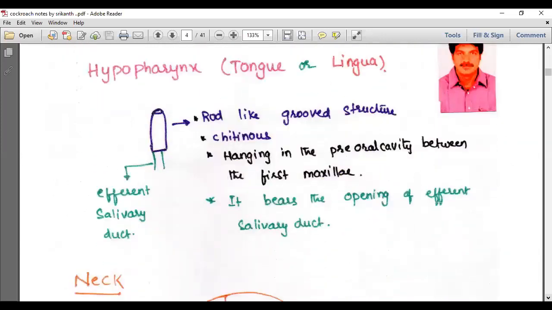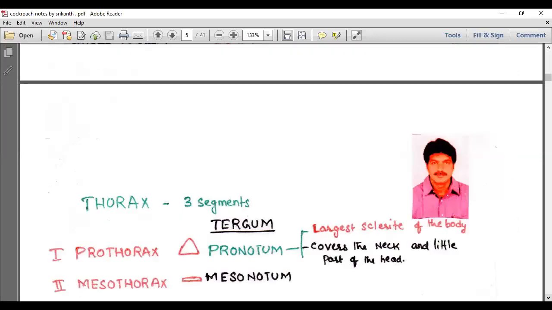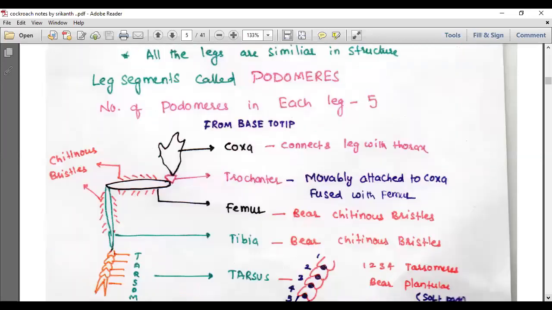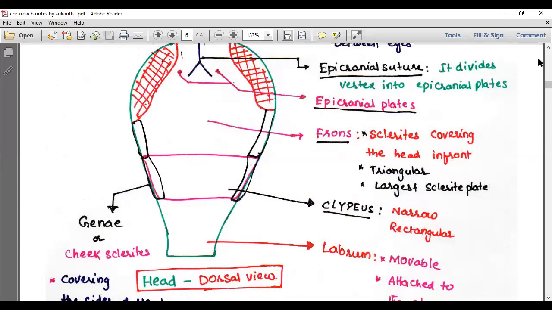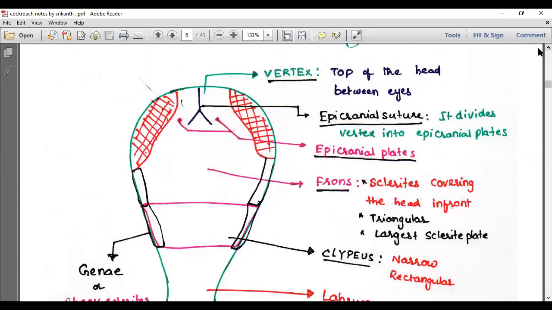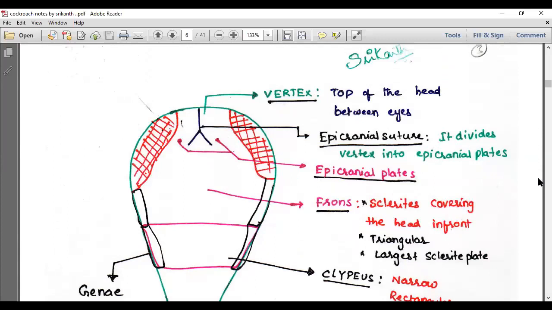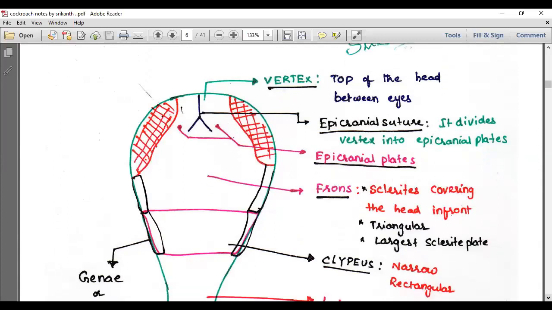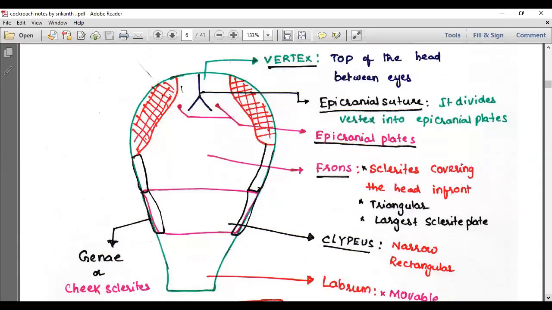Okay, so then we continue with the head region. The pages are a little bit scattered here, so just follow through my explanation. This is the head region that we have expanded, the head portion. When you see the head, it has a pair of compound eyes. You see, these are the compound eyes. Now onwards, the technical terms will come like a flood. So a pair of compound eyes are present here in the head.